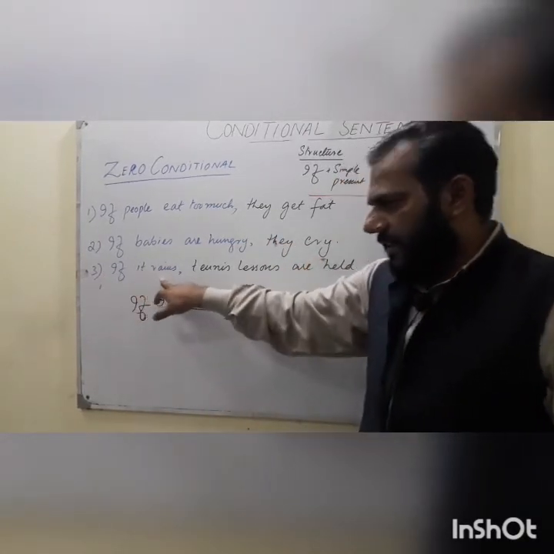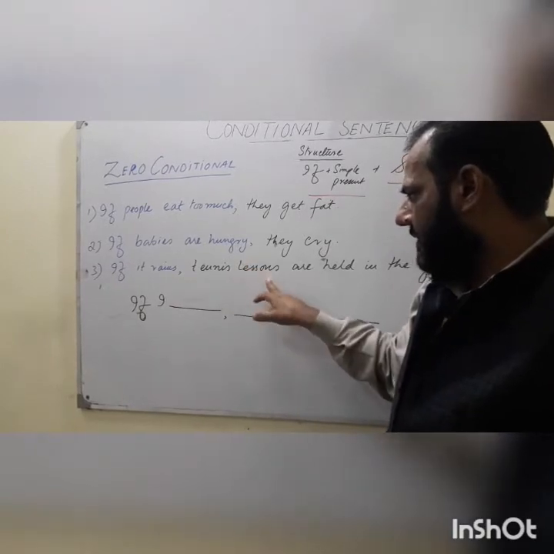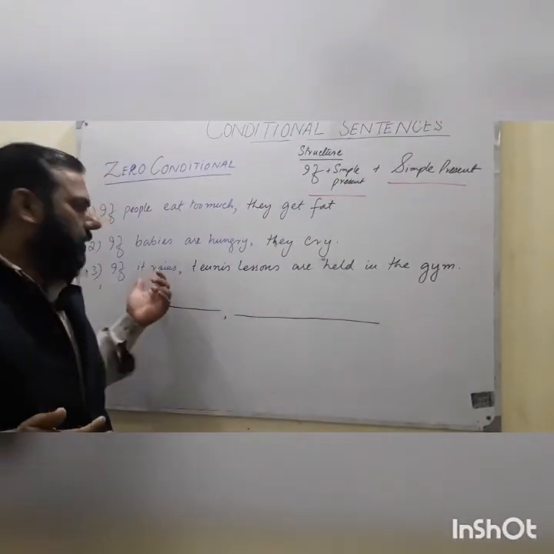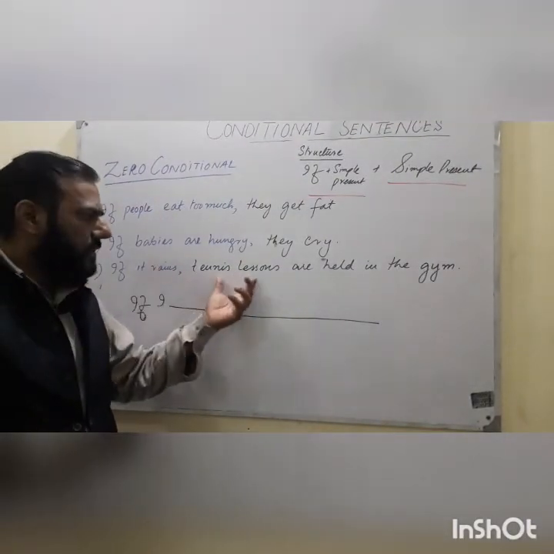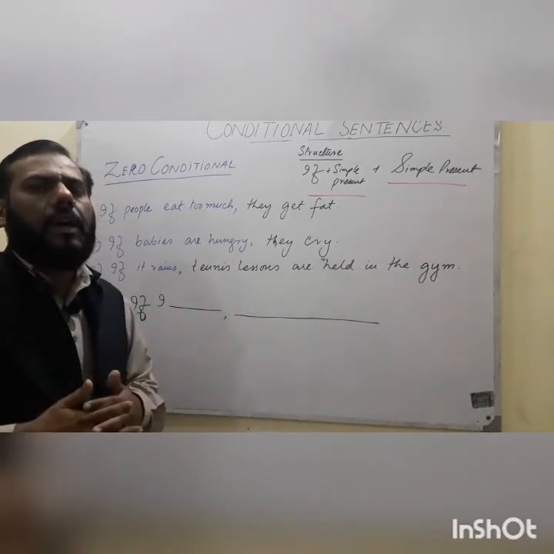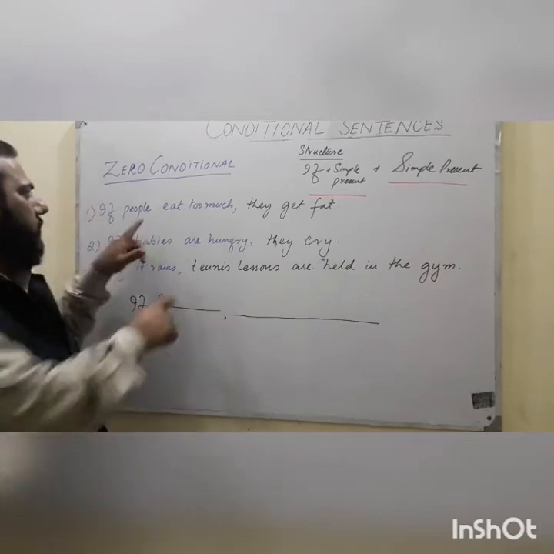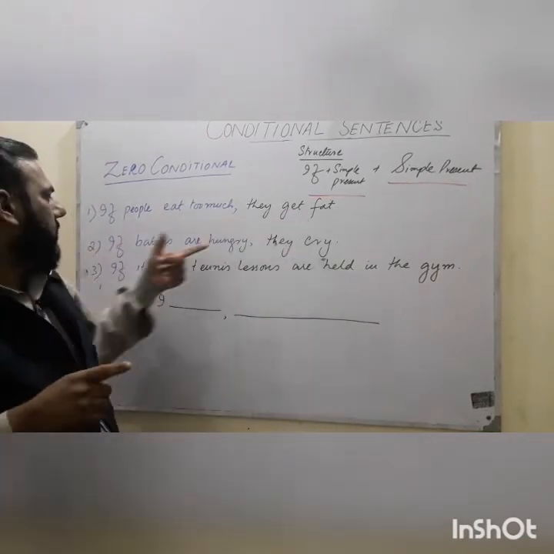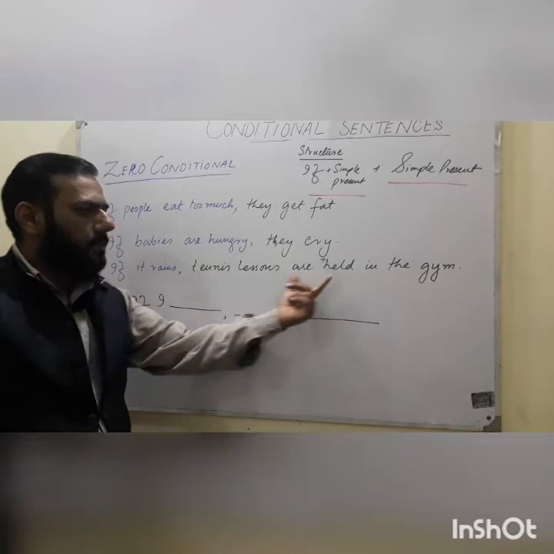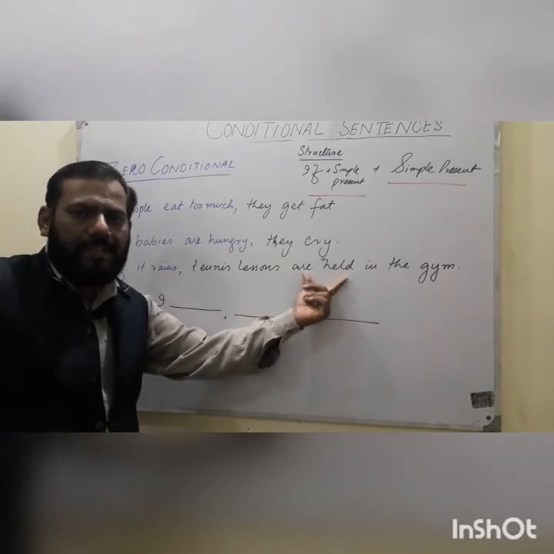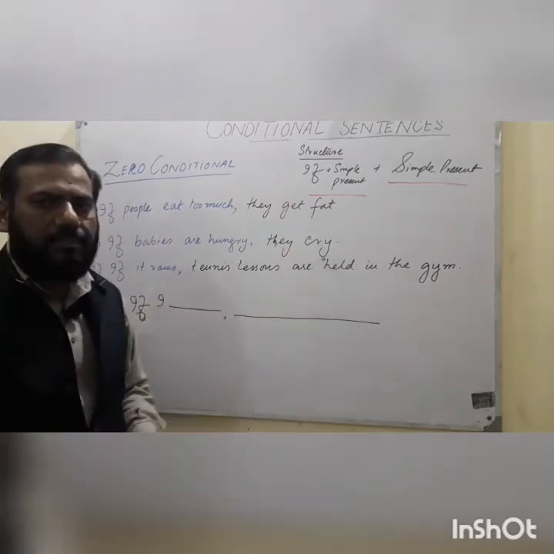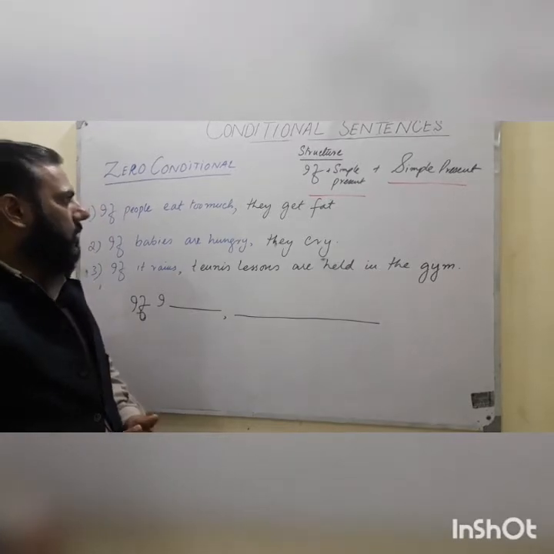Third one, if it rains, the tennis lessons are held in the gym. So this is also reality. You have seen that if it rains is a simple present if clause, and tennis lessons are held in the gym. So you have seen that I have used three simple present structured sentences. In the first one, simple present active, this is also active voice. This is simple present state of being, and that is active voice. And this is simple present active, and that is simple present passive voice. It means that you can use active, passive, or state of being. It's up to you if you want to use it. So these are the three examples of the zero conditional clauses.